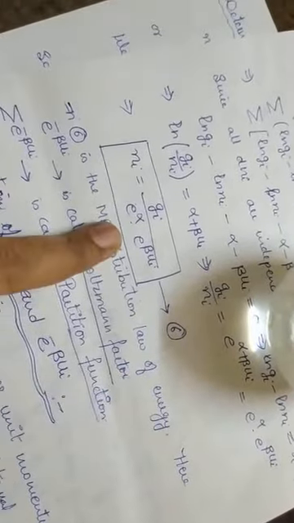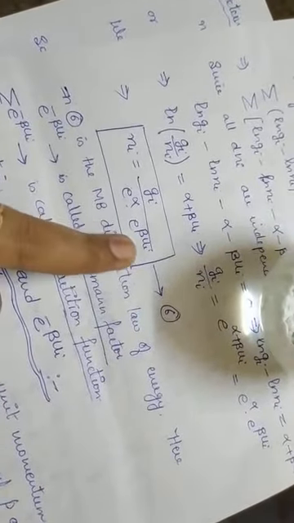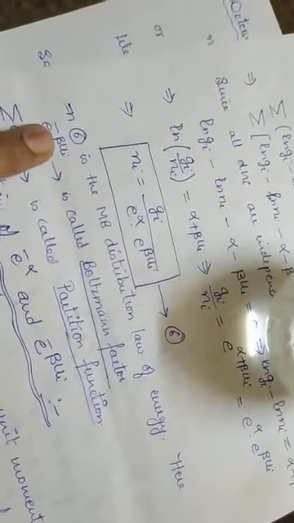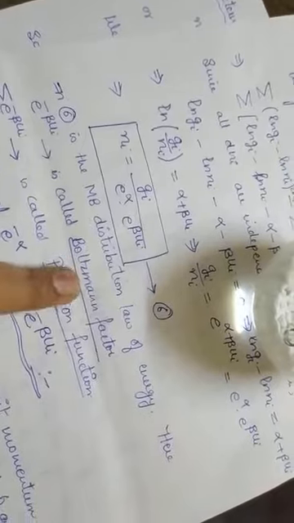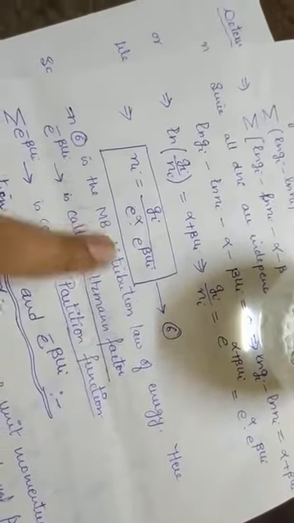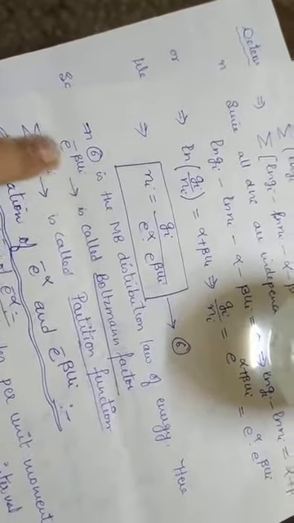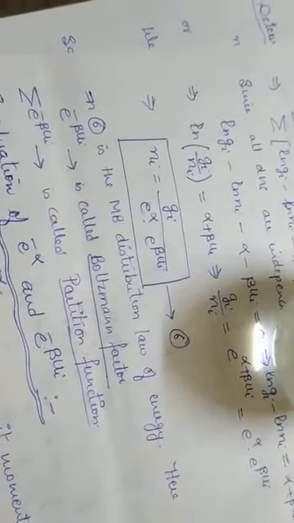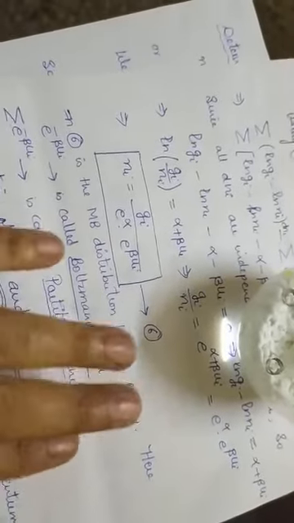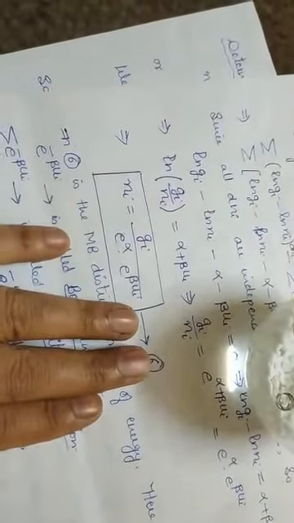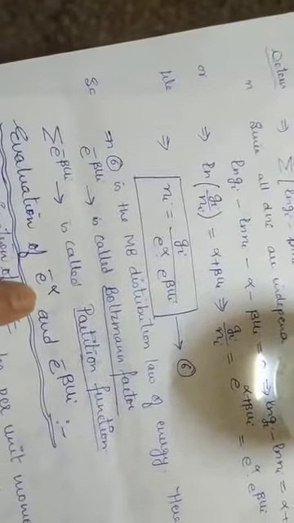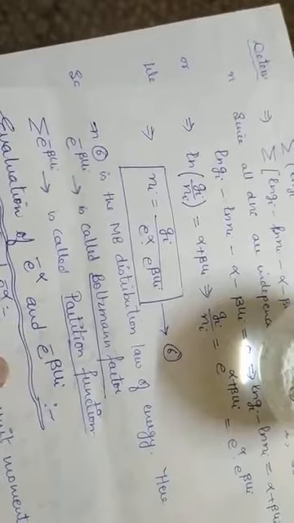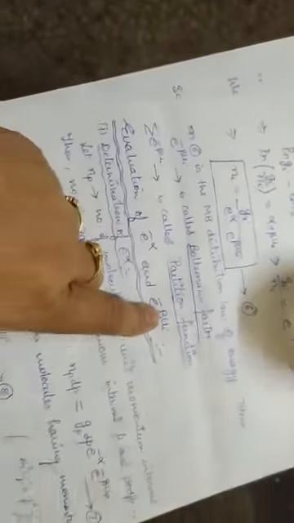Alright. Now here, what is the term? If I take it in the numerator, it will become exponential of minus beta ui. This is called Boltzmann's factor. If summation is taken over it, I'll simply get the partition function. So this is equation number 6. Now my next target is to find out the values of exponential of minus alpha and exponential of minus beta ui. This is my next target, to find out their values.